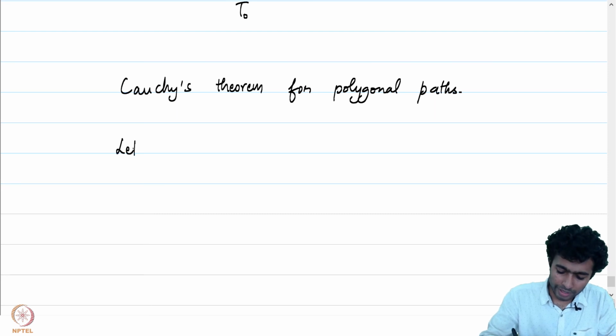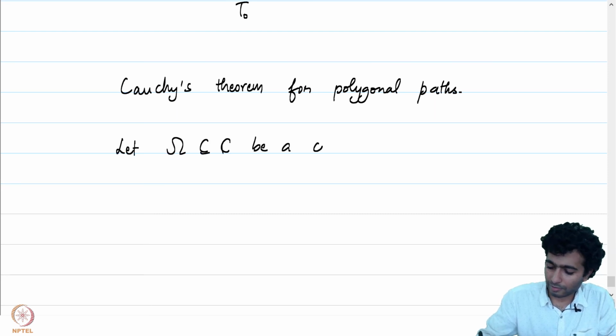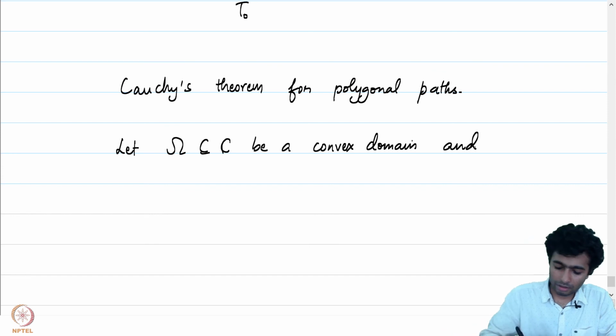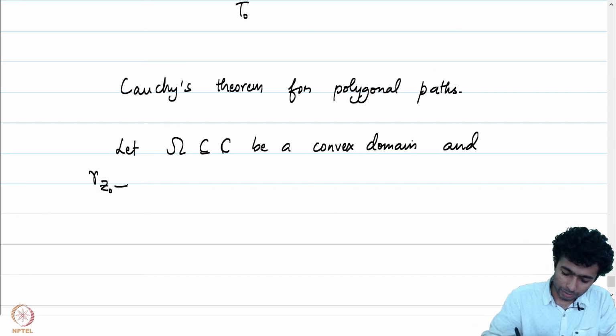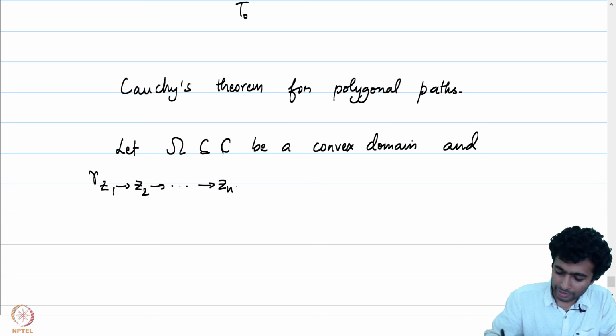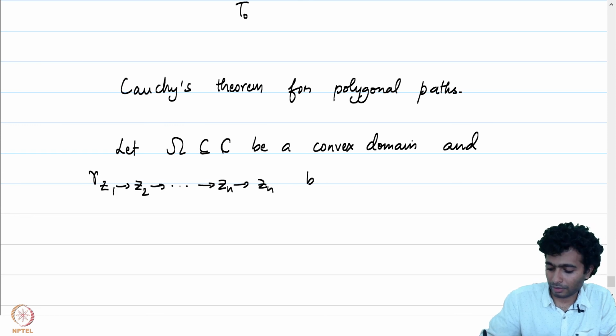Let omega be a convex domain, and let gamma, going from z0 to z1 and all the way up to zn and back to z1, be a closed polygonal path.